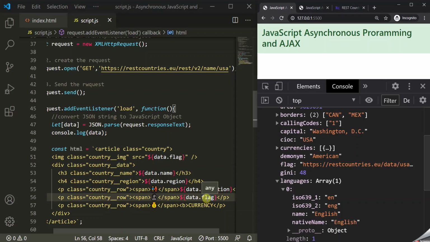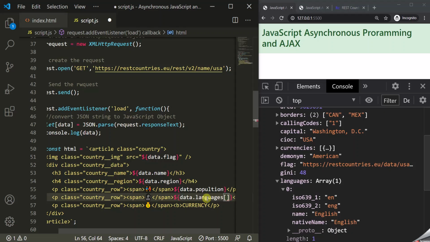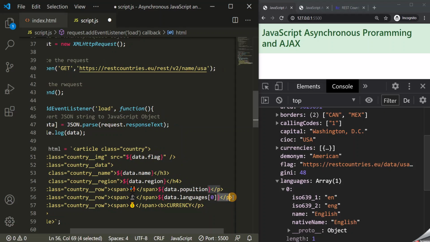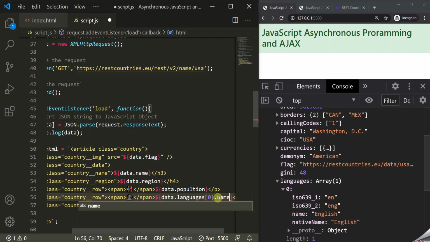For that, first we have to get access to this languages array, and we want to get the first element of this languages array. This first element is an object, so it will return us an object, and that object has this name property. So we want to use this name property of this object which is inside this array.